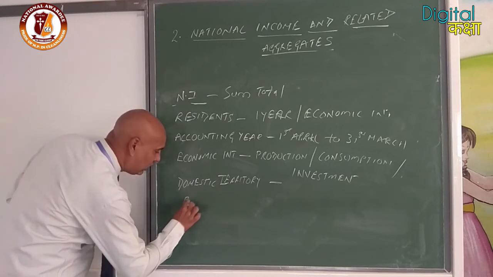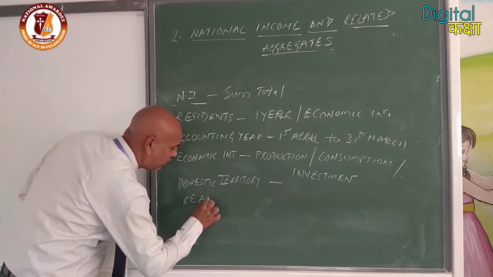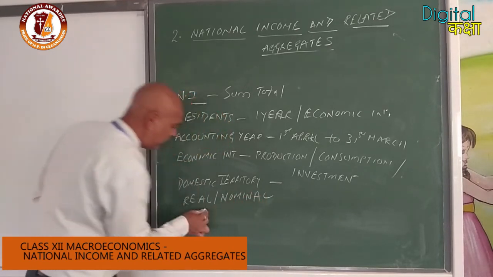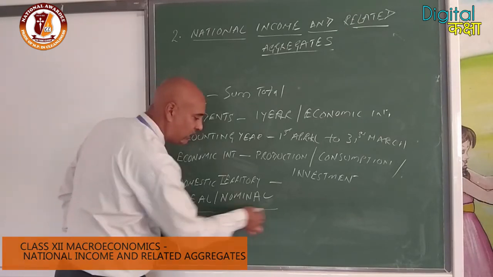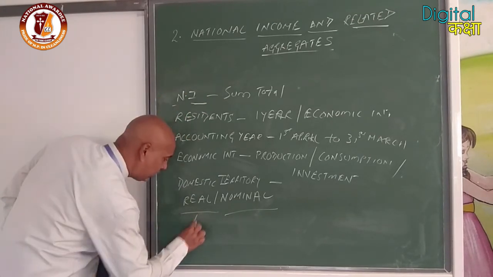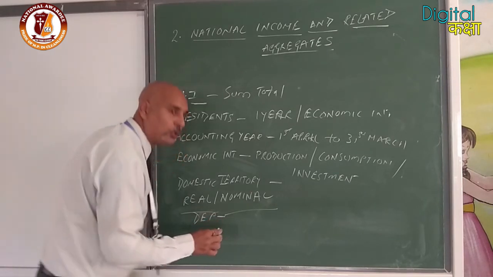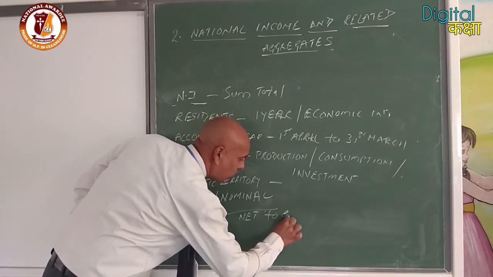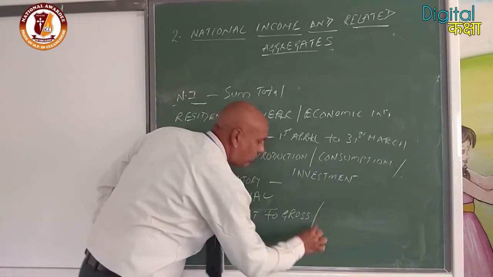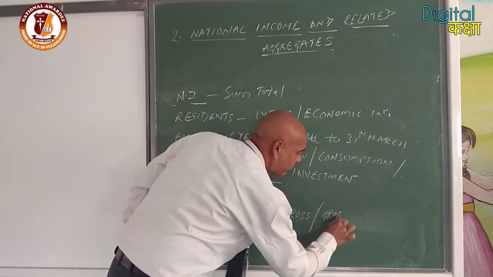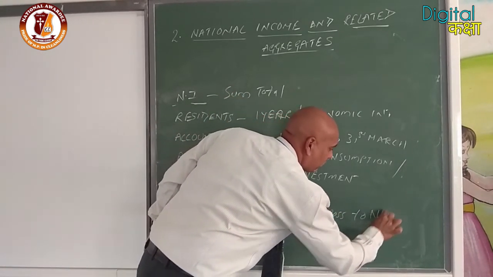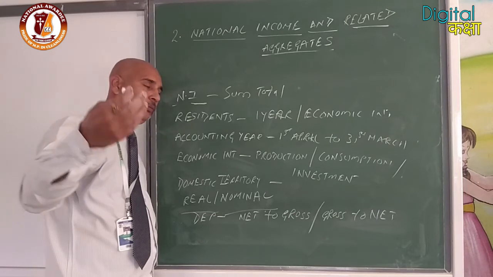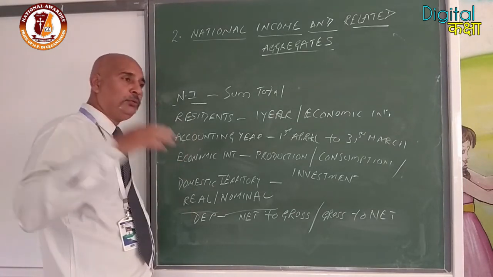Further we have discussed real and nominal income. Real income is based on constant price, nominal income is based on current price. Depreciation is used for converting net to gross, or gross to net: from GDP to NDP or GNP to NNP.